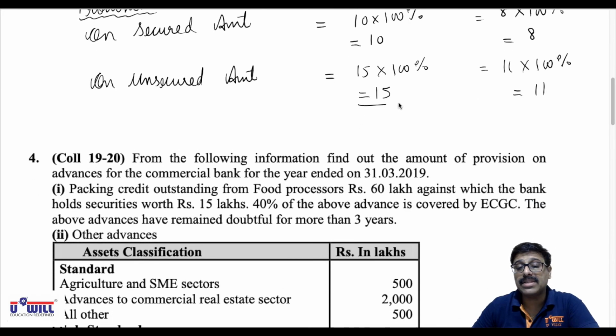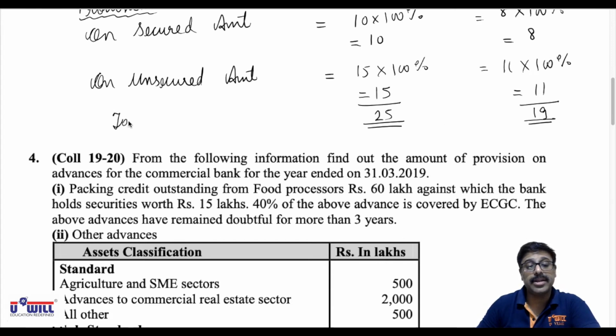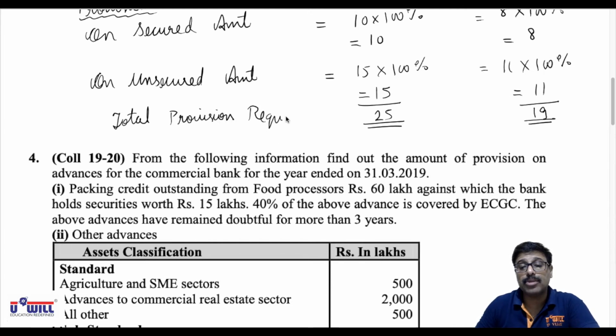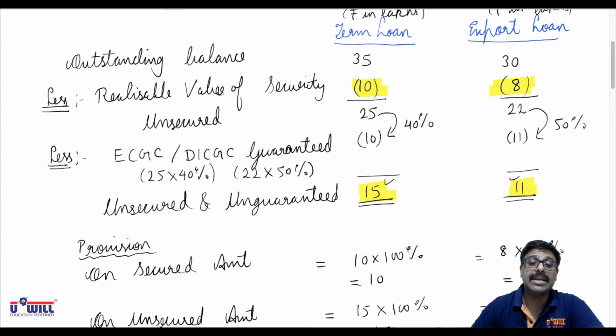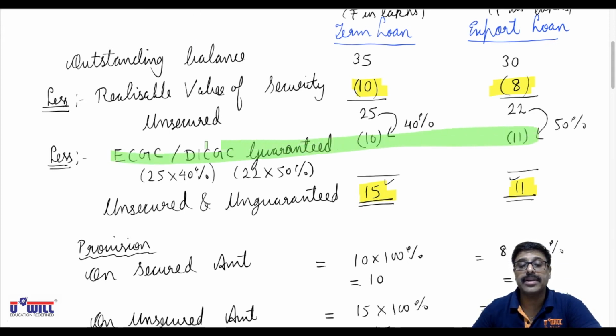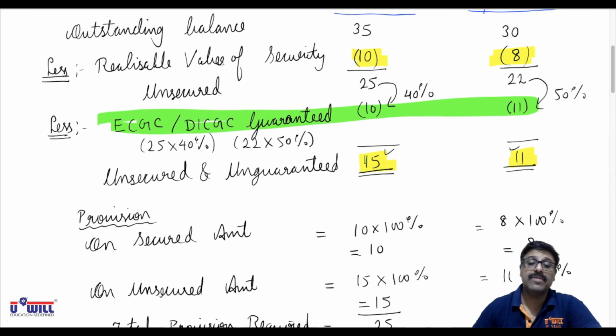So total 10 plus 15, 25 lakhs of provision is to be created. 8 plus 11, 19 lakhs of provision is to be created. Total provision required. Okay, so these calculations are to be done whenever the ECGC or DICGC guarantee amount is given. Whatever is the amount guaranteed by ECGC or DICGC, on that the provision is not to be created. Only on these two amounts, the secured amount and the unsecured amount, the provision will be created.